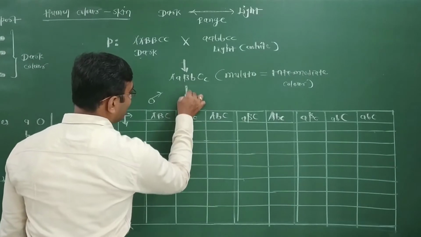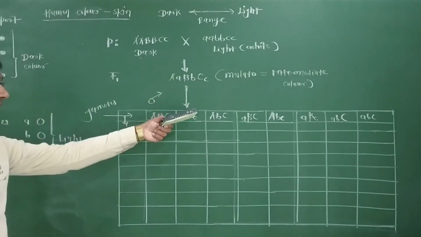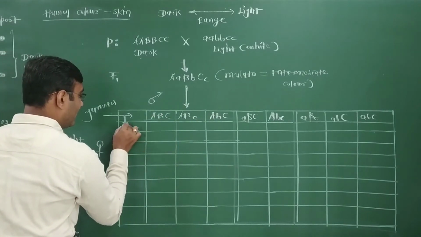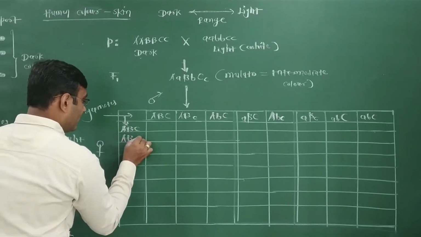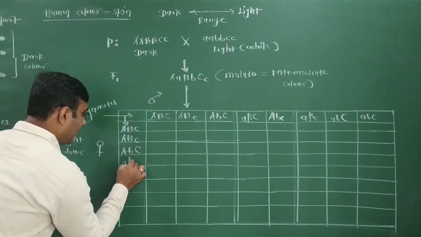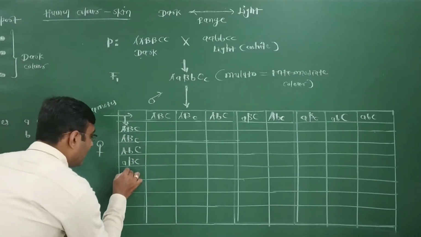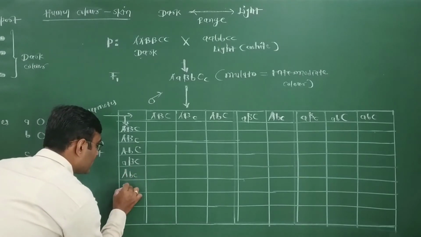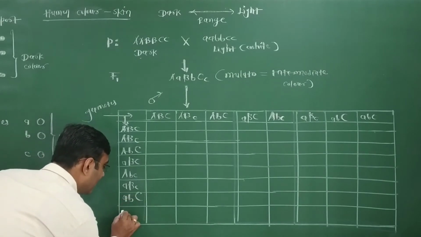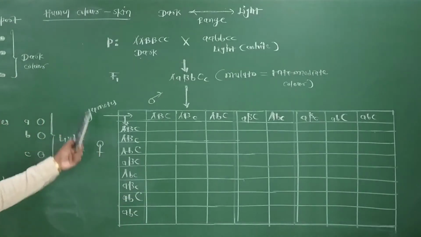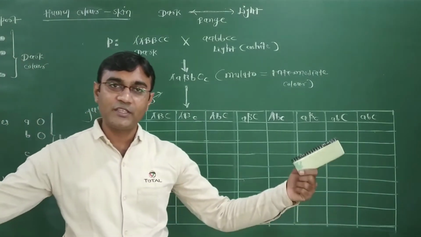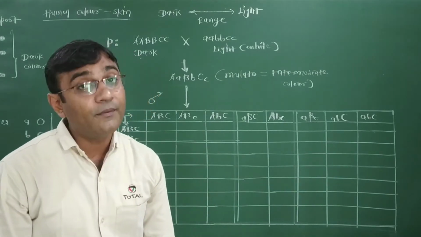From one individual. This is like two individuals, male and female. So eight types of male gamete and eight types of female gamete: capital A, capital B, capital C; capital A, capital B, small c; capital A, small b, capital C; small a, capital B, capital C; capital A, small b, small c; small a, capital B, small c; small a, small b, capital C; and all small. Eight types of female gamete fertilized with eight types of male gametes, so 64 types of probabilities of offspring.